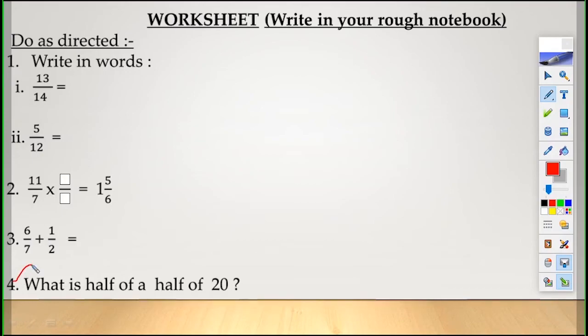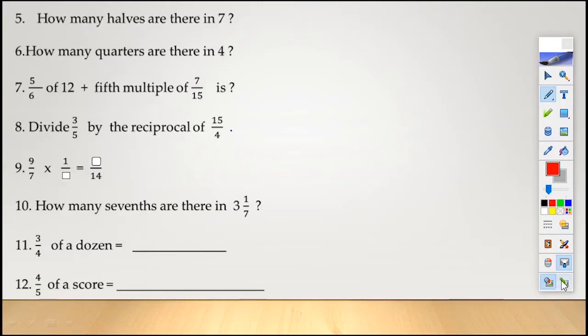Question number 4, what's a half of 20? Don't get nervous children. Half means 1 by 2. Of means into. Half. Once again. Half into 20. See. Half of 20. Solve it. Next. Question number 5 is, how many halves are there in 7?